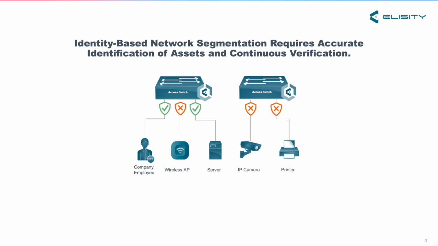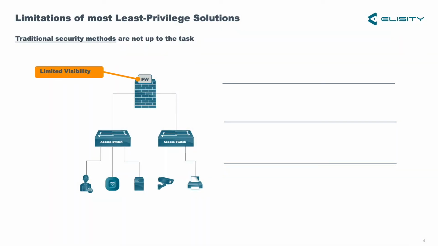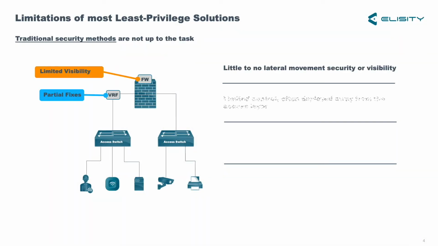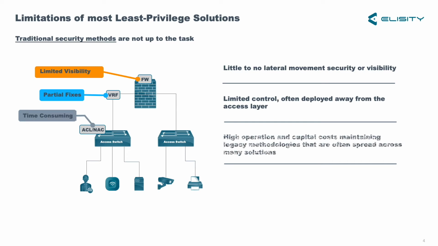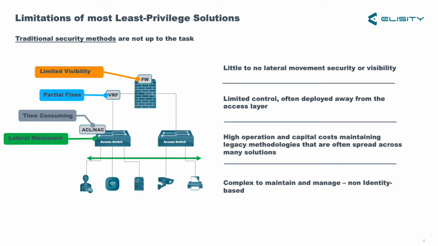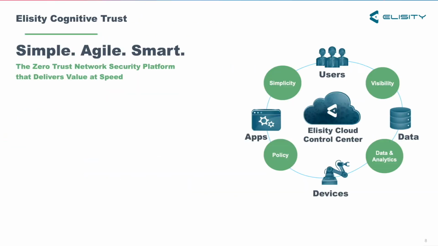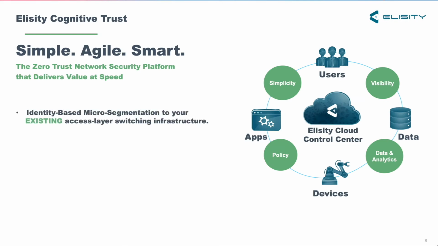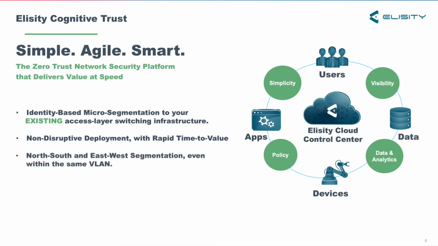Many enterprises are looking to adopt a least privilege access architecture for their network, but most solutions that offer this are complex, hard to deploy and manage, and resource intensive. Elisity's solution to this problem is ingenious. We deliver identity-based microsegmentation to your existing access layer switching infrastructure. This means non-disruptive deployment, rapid time to value, and both north-south and east-west segmentation, all the way down to users and devices within the same VLAN.